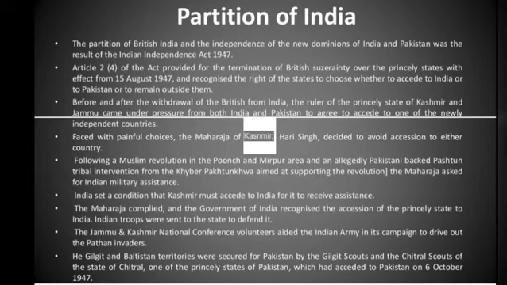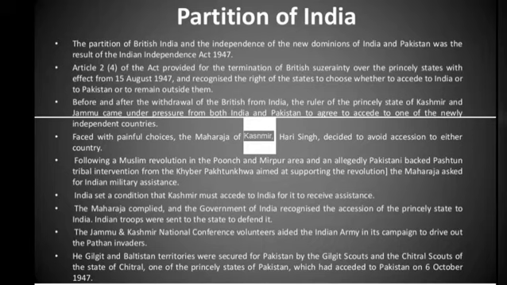Now, the partition of India. The partition of British India and the independence of the new dominions of India and Pakistan was the result of the Indian Independence Act 1947. Now, an article of the Act provided for the termination of British suzerainty over the princely states with effect from 15 August 1947, and recognized the right of the states to choose whether to accede to India or to Pakistan or to remain outside them.